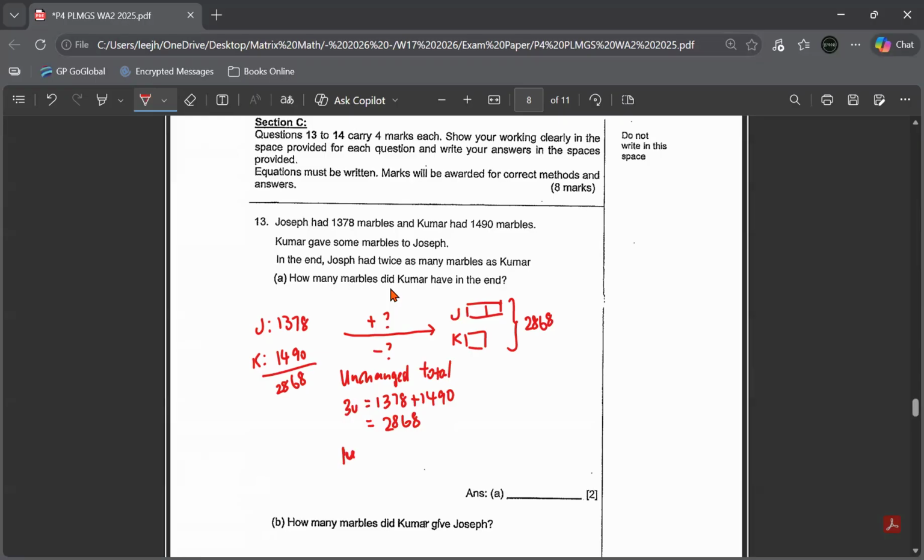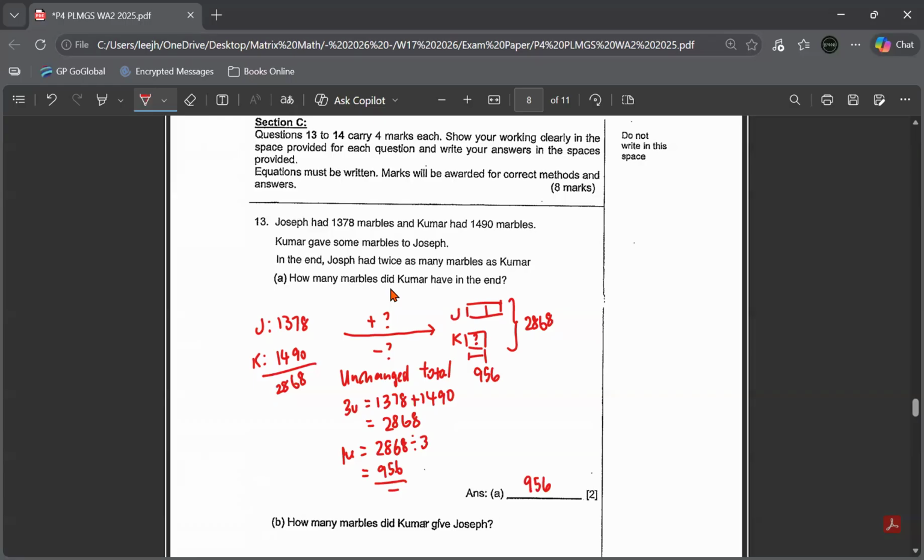So always look for 1 unit. 2,868 divided by 3, your answer is 956. So how much does Kumar have in the end? This is what I'm finding. So this is 956 marbles. You can actually label if you want.